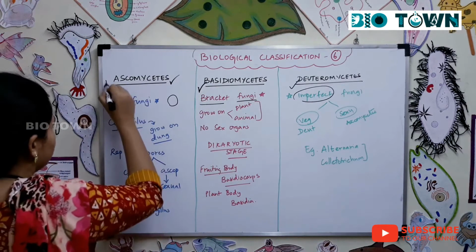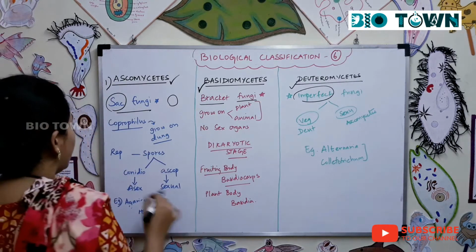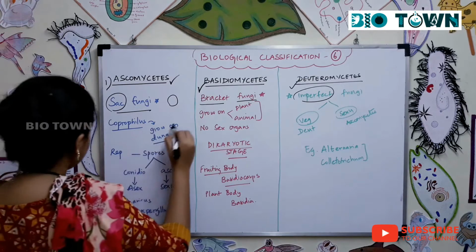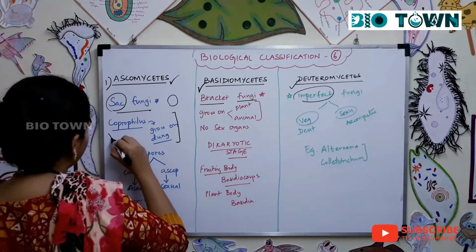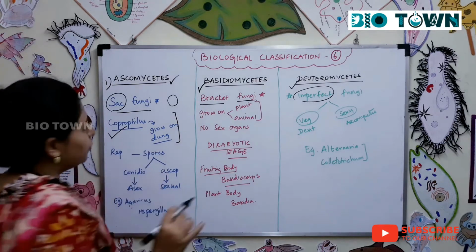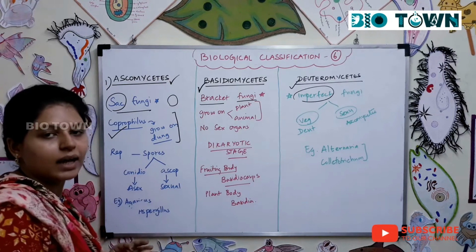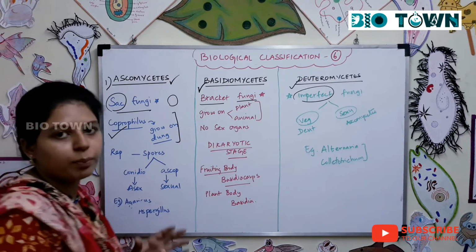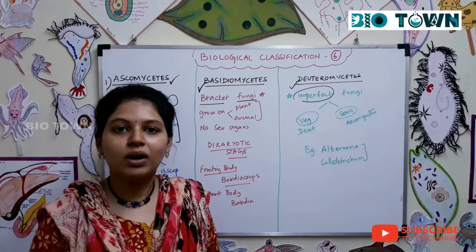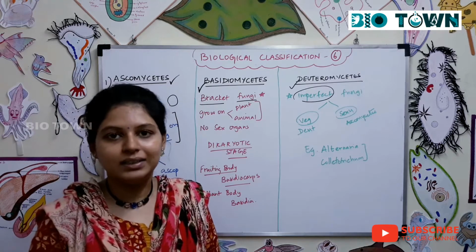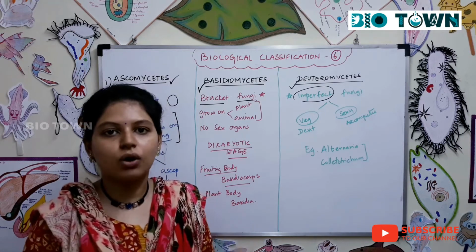First is ascomycetes. So as I told you, it's also called sac fungi. A predominant characteristic of this fungi is that they exhibit coprophilous type of feeding. So usually you call it coprophagy. The term copro means feeding upon the fecal matter, dung. Feeding on the dung is called coprophagy.